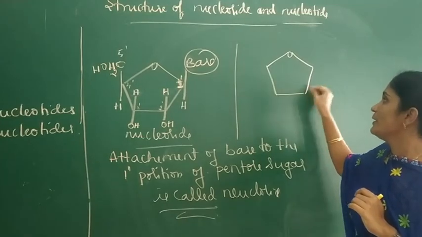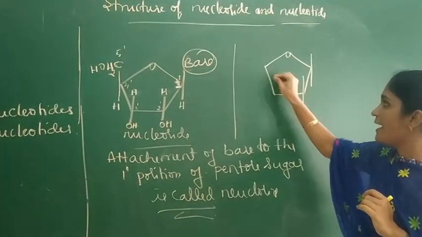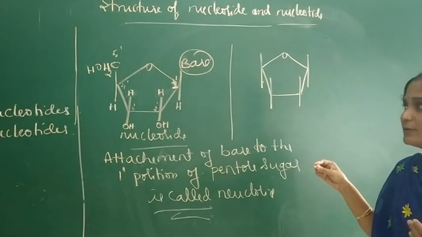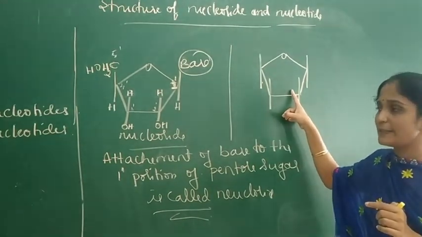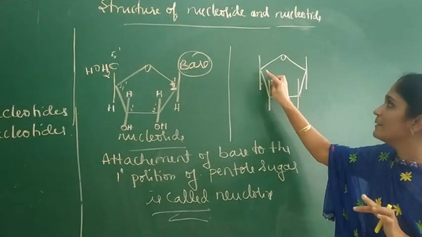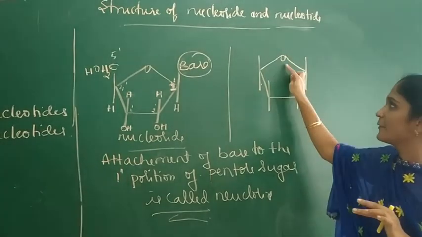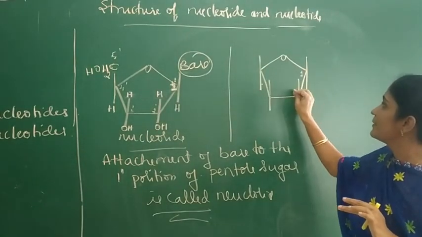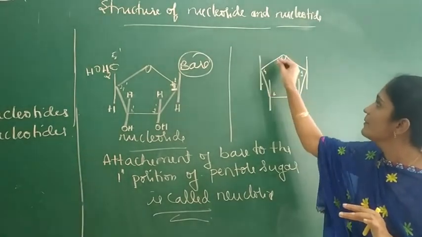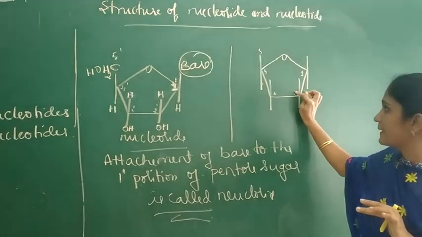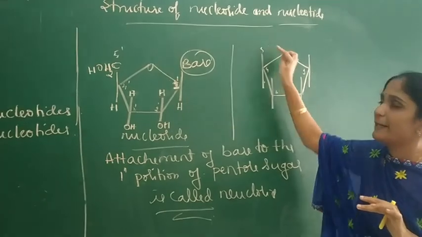You can write pentose sugar present in DNA also. Now I am writing the pentose sugar present in RNA. So you have to first draw a 5-membered cyclic ring with 1 oxygen. Draw lines like this and give numbering to the carbon atoms, or they can also be called 1 prime, 2 prime, 3 prime, 4 prime and 5 prime.